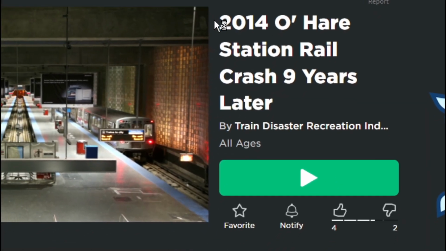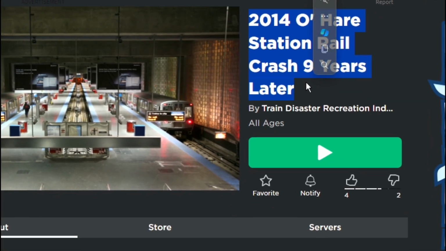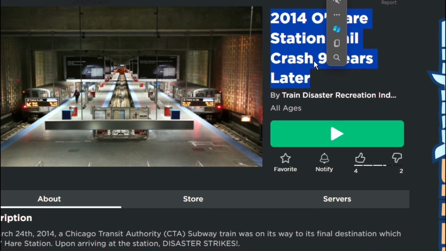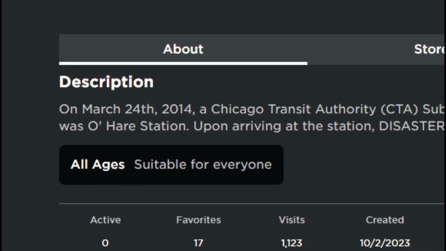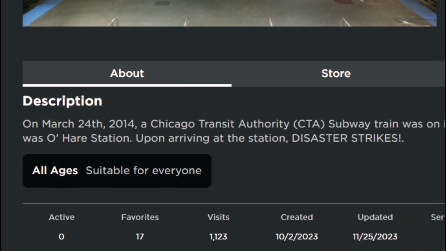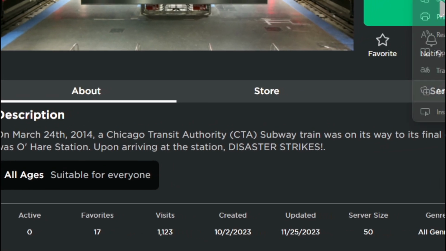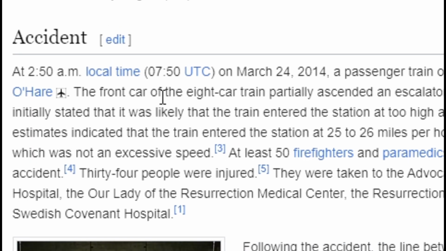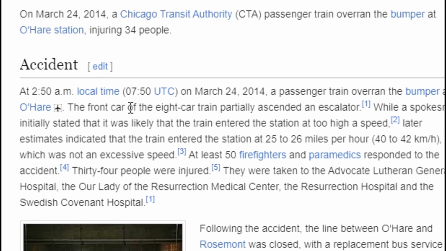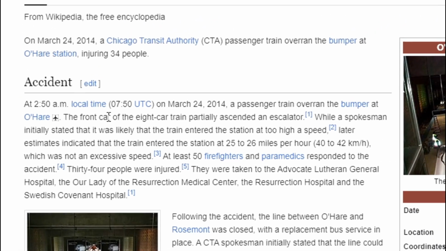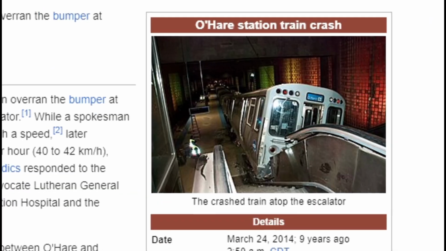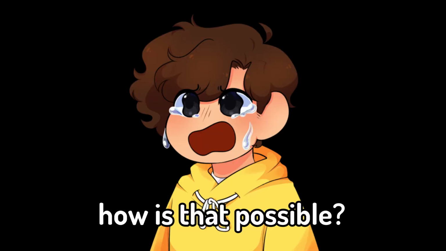This is the 2014 O'Hare Station rail crash, and this happened on March 14th, 2014. This is according to the subway train in Chicago. It's on its way to its final destination, but disaster struck. At 2:50 a.m. on March 24th, a passenger train overran the bumper, and the front car of the train partially ascended up an escalator. How is that even possible? Where's Spider-Man when you need him?